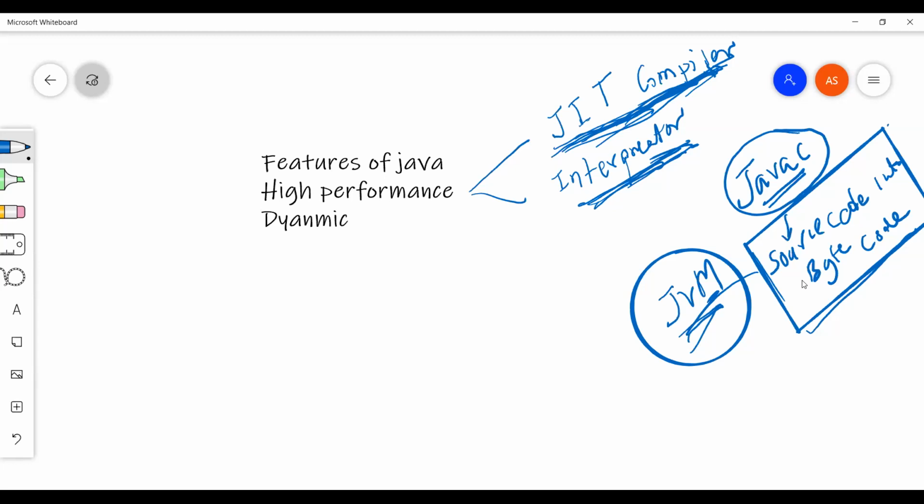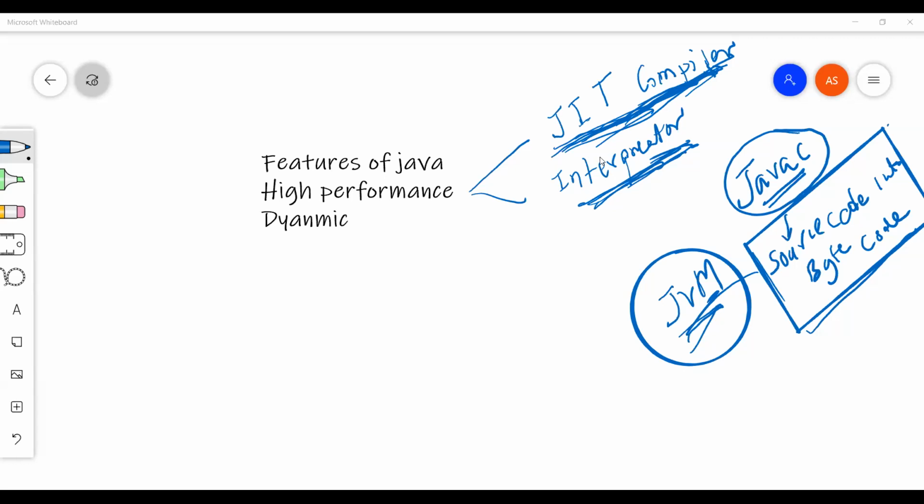So these two, the JIT compiler and the interpreter, work simultaneously inside the JVM and process your logic to output the end result. You got the whole idea of how it works? Please confirm, guys. Yes. Okay. All right.